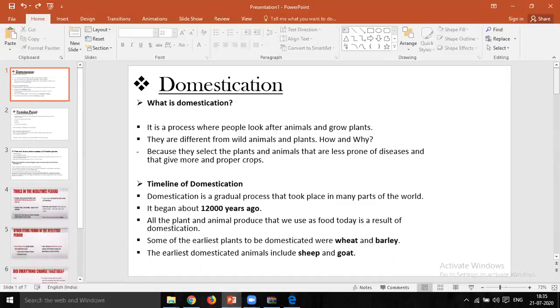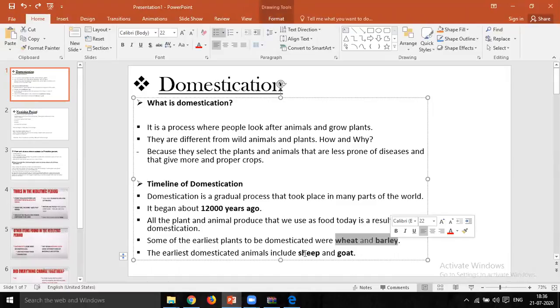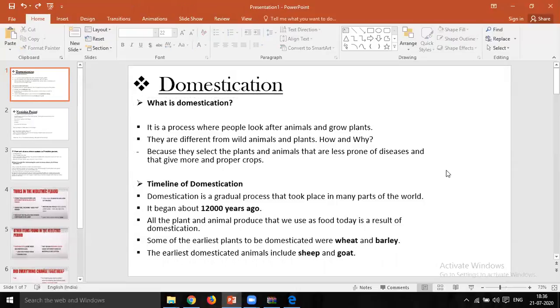We also saw the earlier plants that were domesticated, which were wheat and barley. And the animals that were domesticated in earlier times were sheep and goat. So these things we saw in the previous lecture.